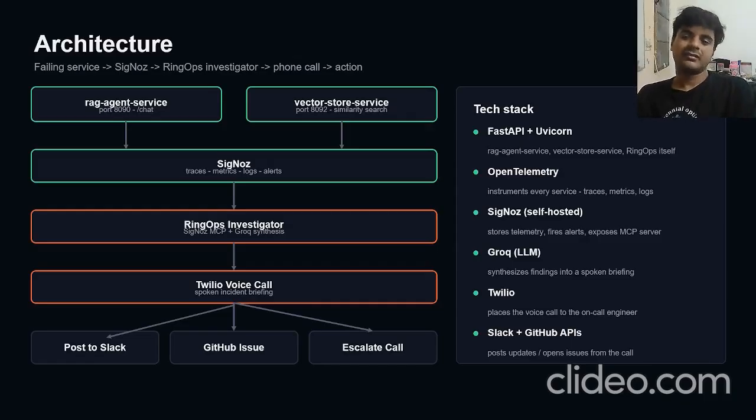The tech stack is primarily built on FastAPI and Python. SigNoz is self-hosted. Grok is responsible for synthesizing the findings into a briefing. Twilio is responsible for placing the voice call. Slack and GitHub APIs are responsible for posting the issue to Slack and GitHub.